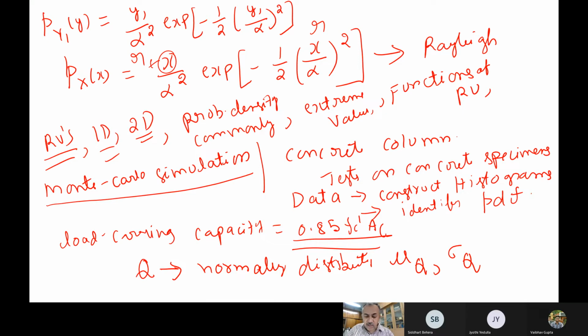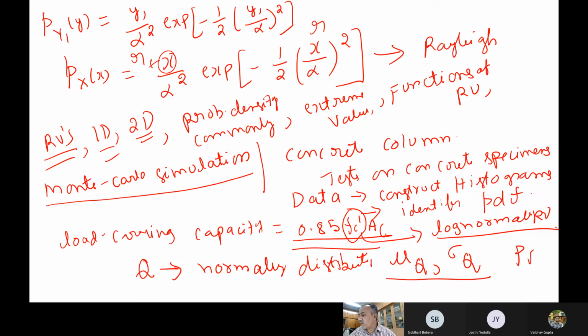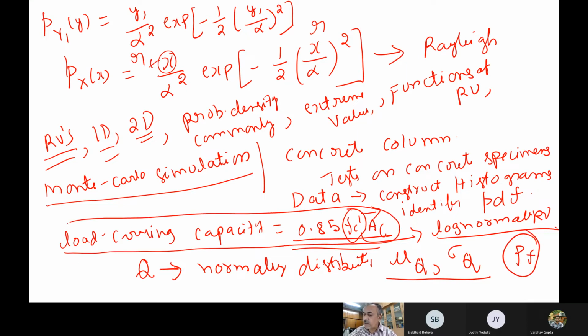Now let us say this compressive strength FC dash is log normal. So it is a log normal random variable, whereas load is a normal random variable, and resistance is log normal. Now we want to find out the probability of failure. The resistance or the load carrying capacity of my column is this one, and AC is deterministic. The area is not a normal random variable; it is basically deterministic, like a constant. So we are having two random variables. One is the load, another one is the load carrying capacity.